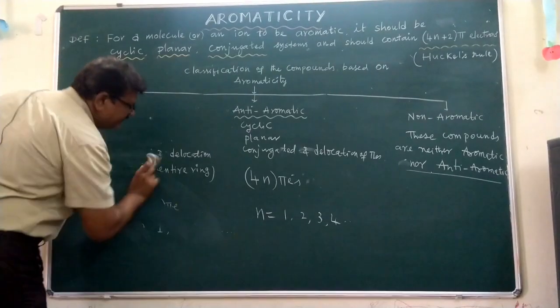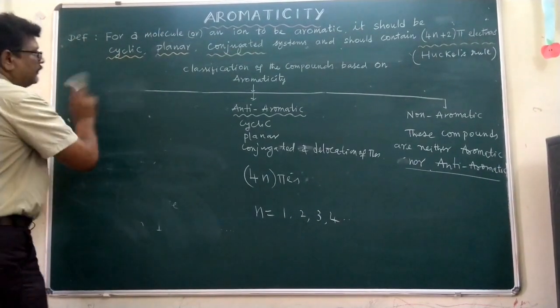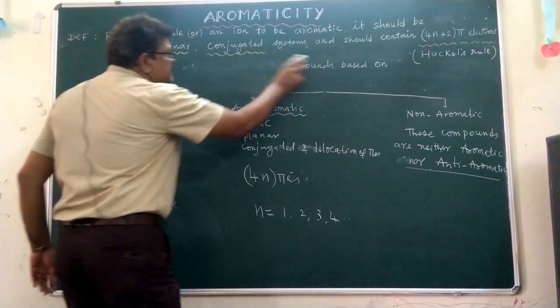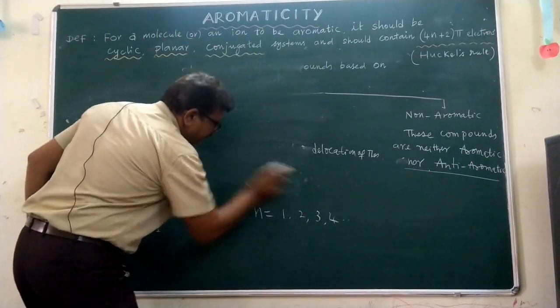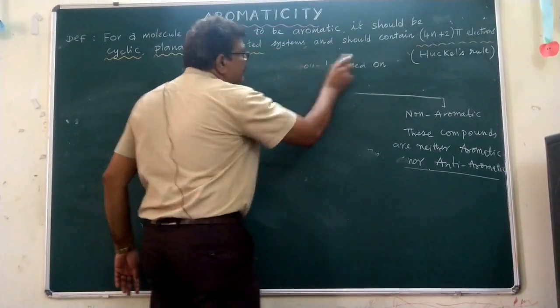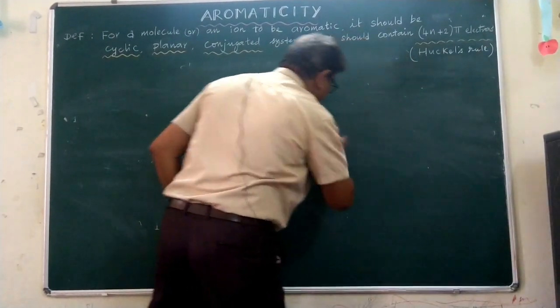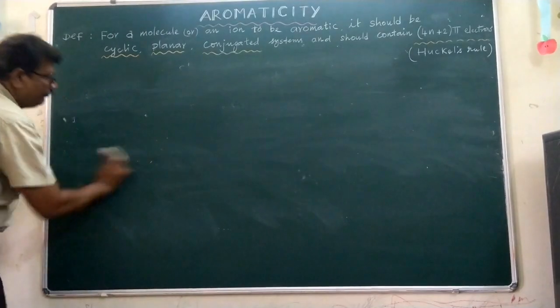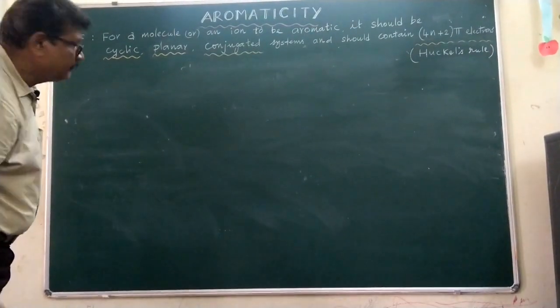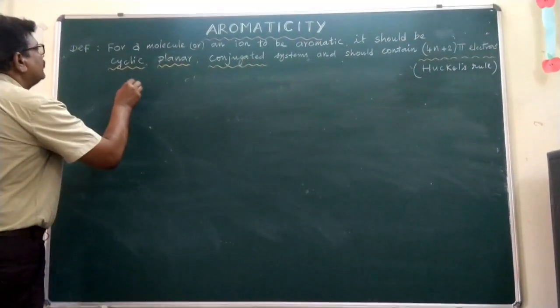First of all, let us see how benzene explains the aromatic property. You know benzene is a hexagon.